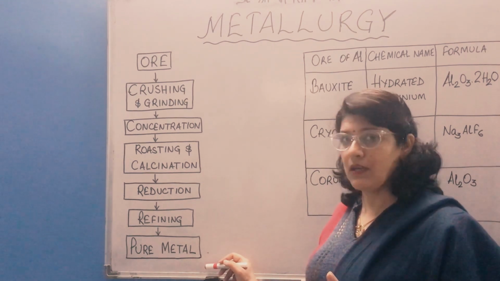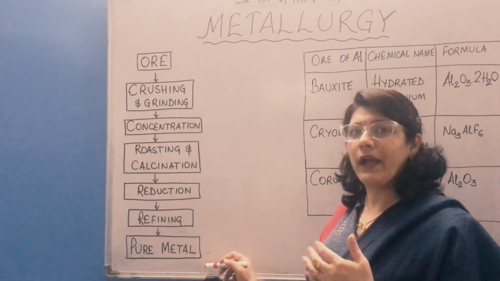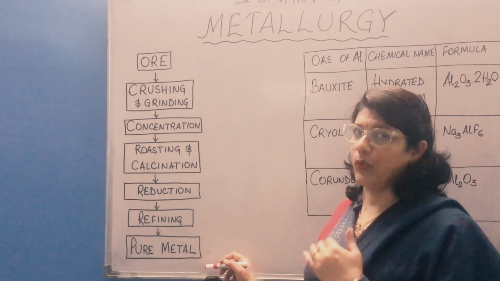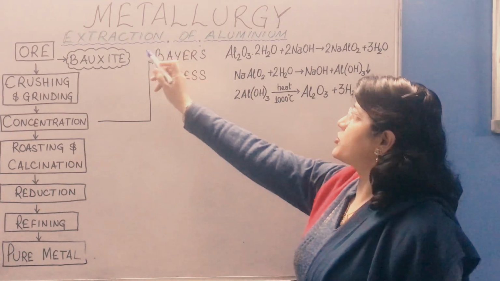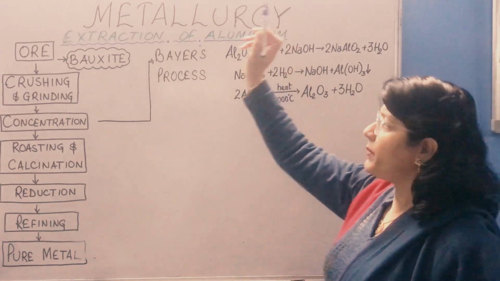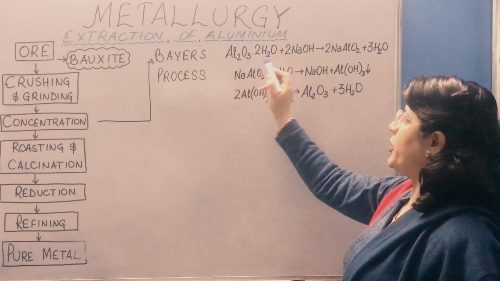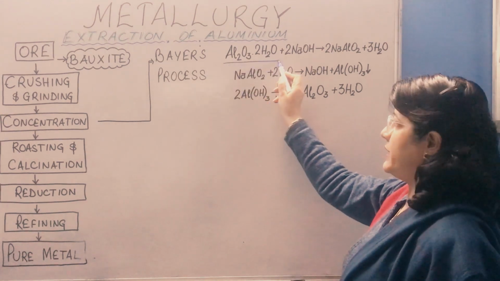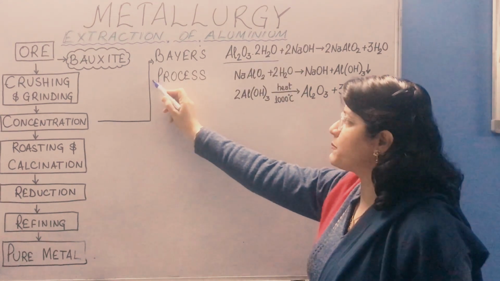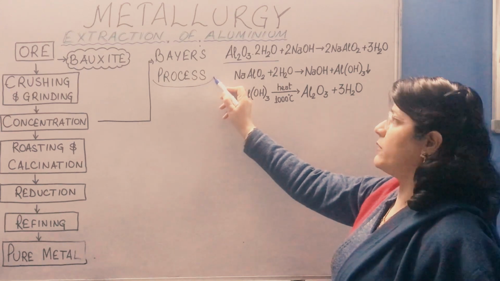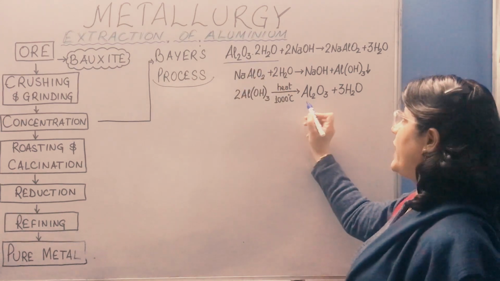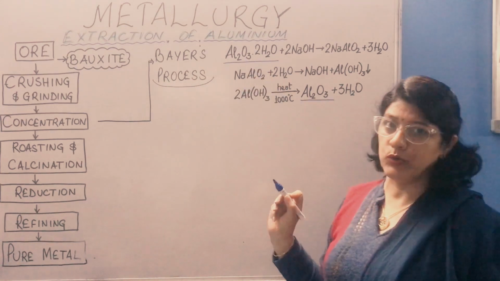Now we will see details of how aluminium is extracted from its ore. For the extraction of aluminium from its ore, which is bauxite, that is Al2O3.2H2O, we use Bayer's process. Bayer's process for converting this bauxite into alumina, that is Al2O3.